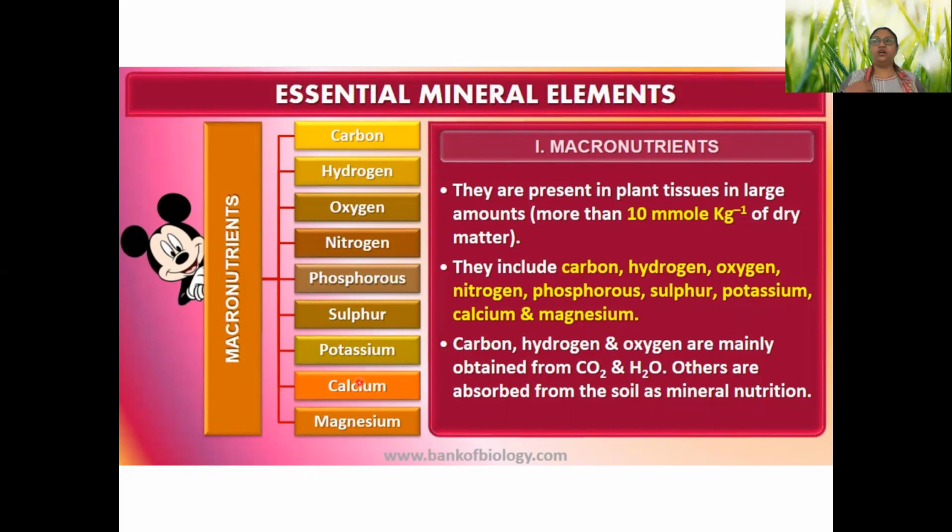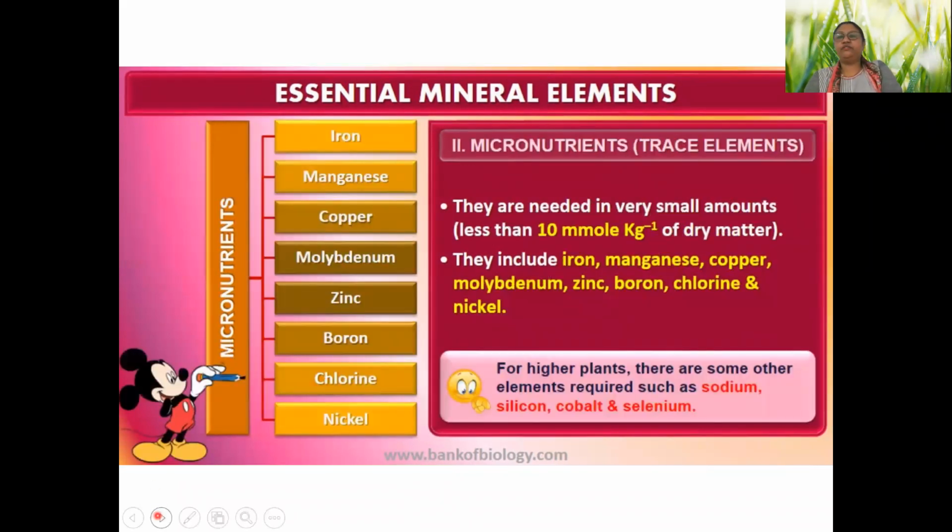So kindly remember this value, because many times in MCQs this value is given and asked, what is a macro element? Micro or trace elements are required obviously in less than 10 millimole per kg of dry matter, and this includes iron, manganese, copper, molybdenum, zinc, boron, chlorine, and nickel.